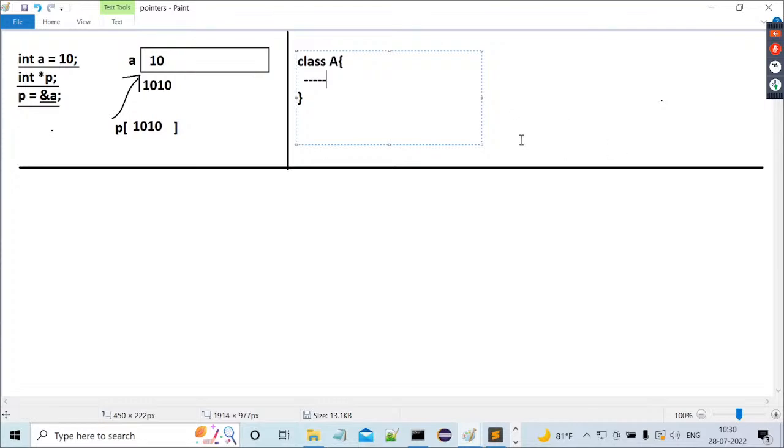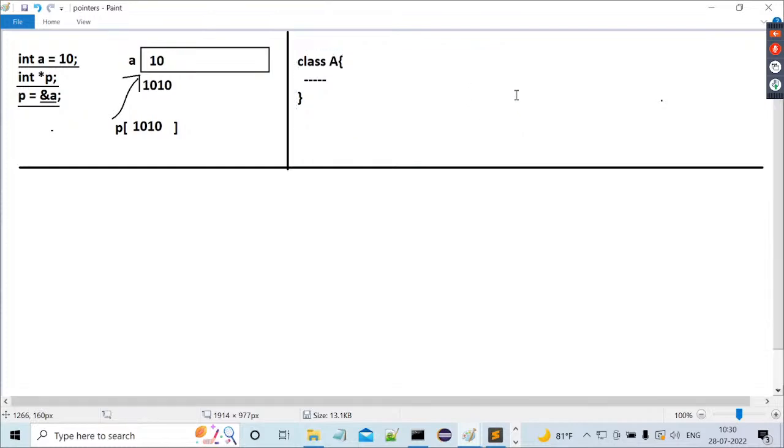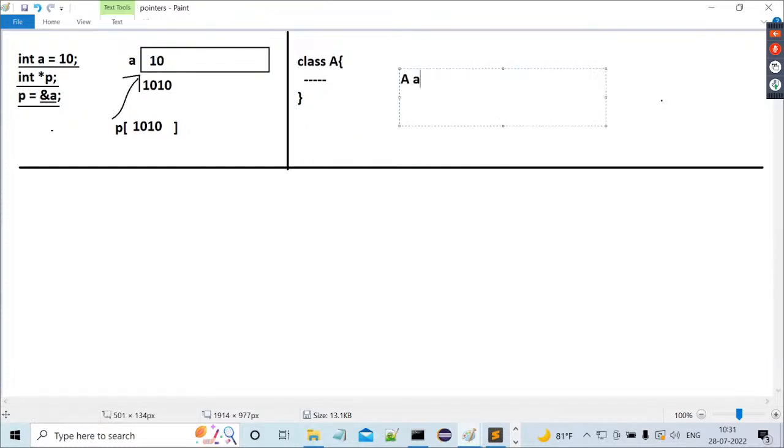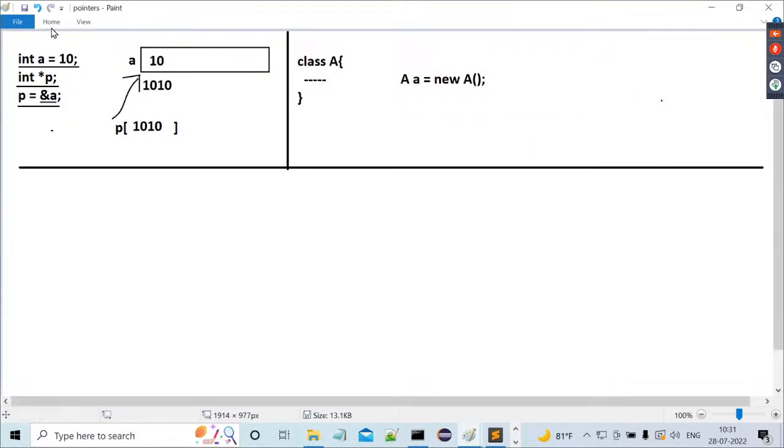Observe carefully. All right, sir. Now, I want to create an object. How are we able to create an object? A a = new A(), like this. This is a statement to create an object. I'm not saying what is going to happen internally inside this object. Just I'm telling you, I declared a class and created an object. When we create an object like this, what happens internally? Internally, a block of memory will be created.